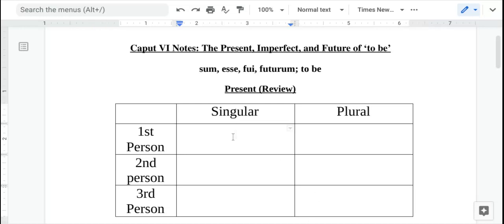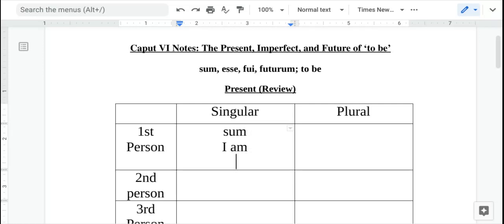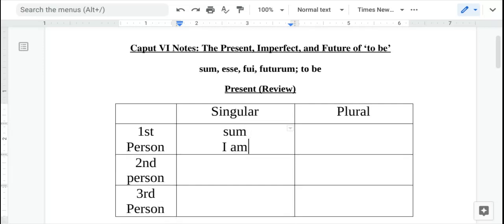The verb to be has its own forms, and we already took a look at the present tense. All right, so that goes sum, and it translates as I am. Es, you are.